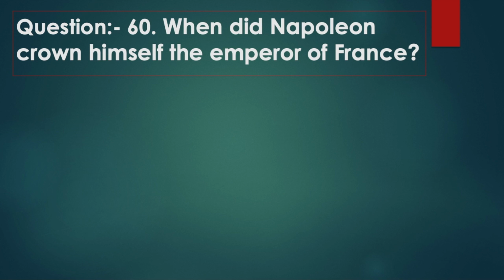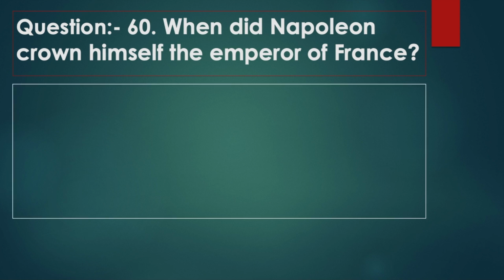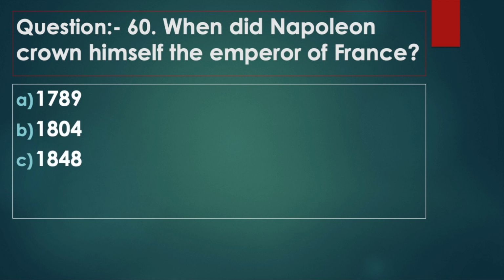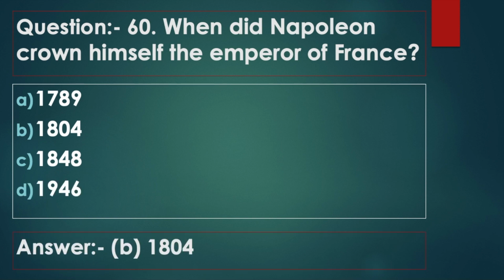Question 60. When did Napoleon crown himself as the Emperor of France? Option A, 1789. Option B, 1804. Option C, 1848. Option D, 1946. Answer option B, 1804.